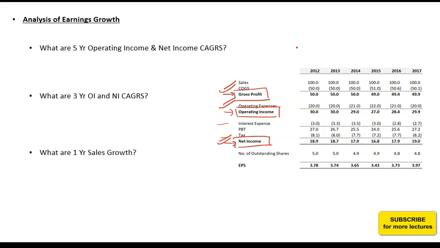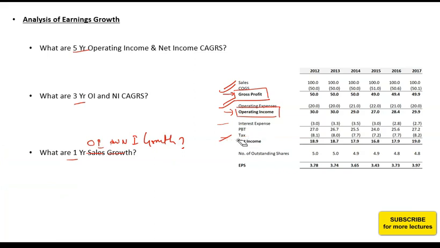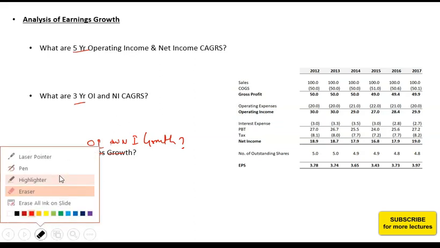And how do you find out trends? You find out trends by calculating 5-year growth, 3-year growth, and 1-year growth. So again, you will do the same exercise that you did for sales. Can you guys just quickly calculate the 5-year operating income CAGR?